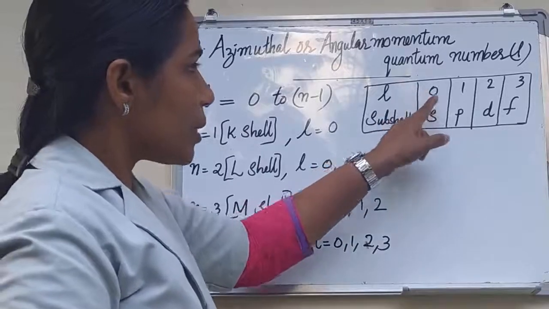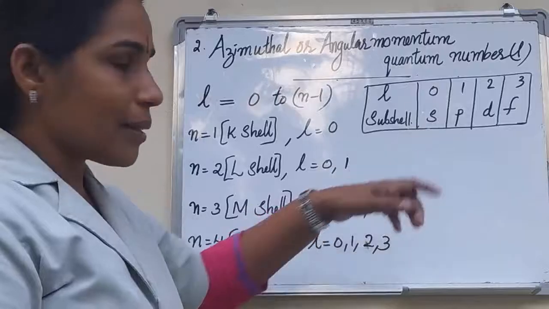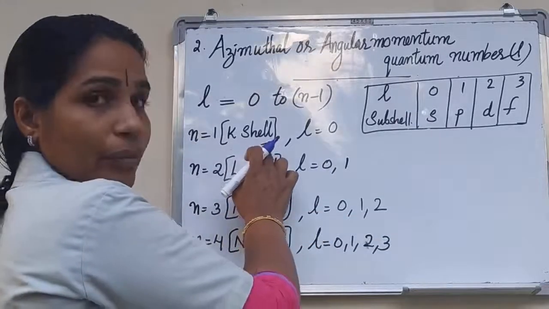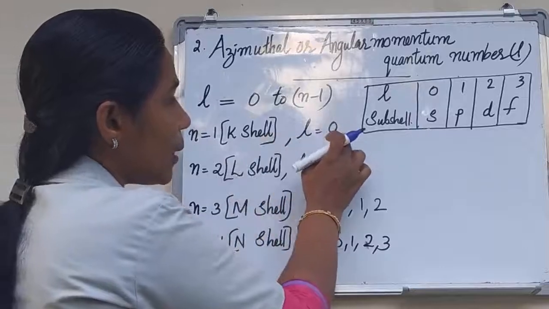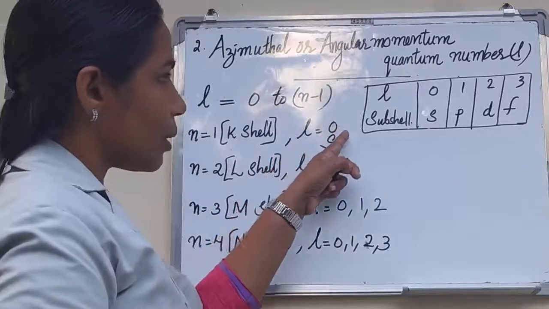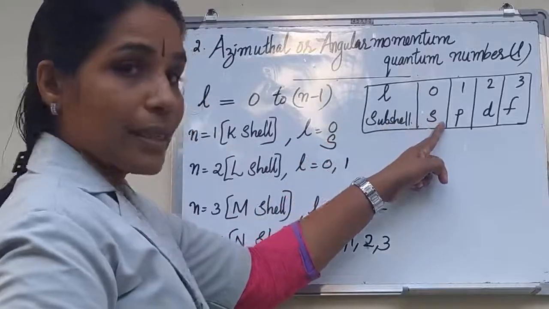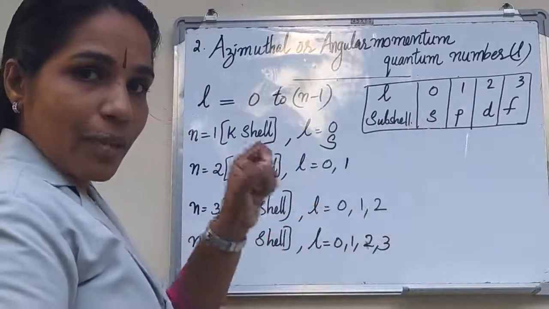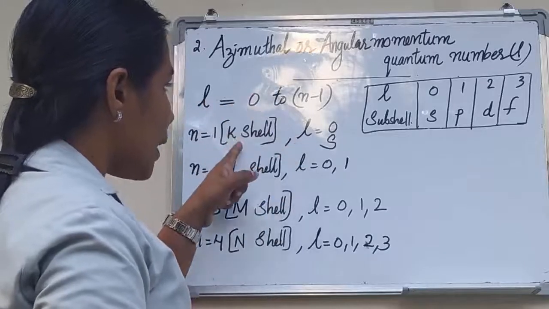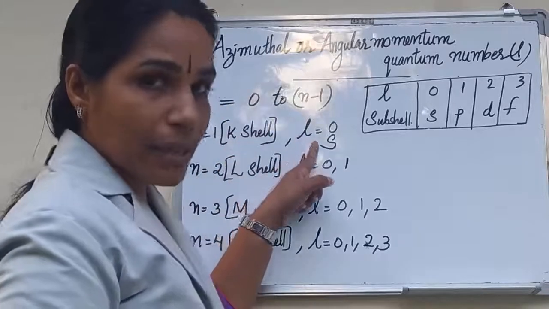L is equal to 0, subshell S. Then, in the K shell, the subshell is S, isn't it? Because L is equal to 0, so the subshell is S. This means that the subshell present in the K shell is the S subshell.